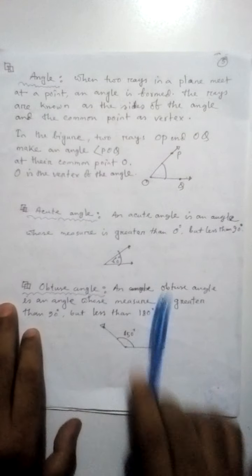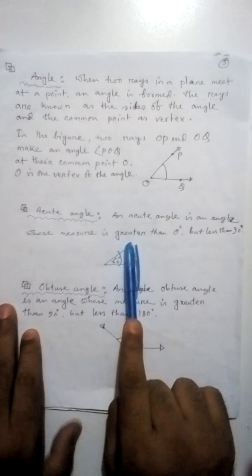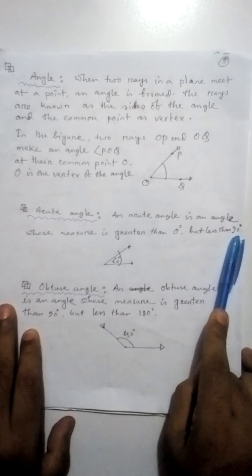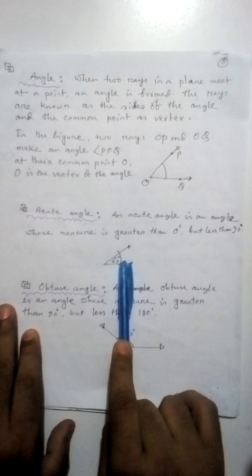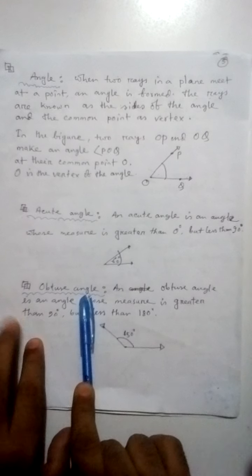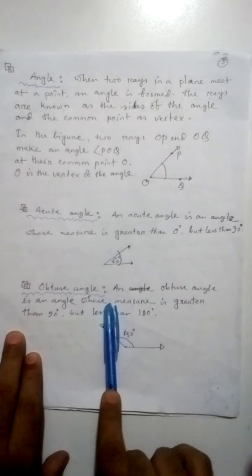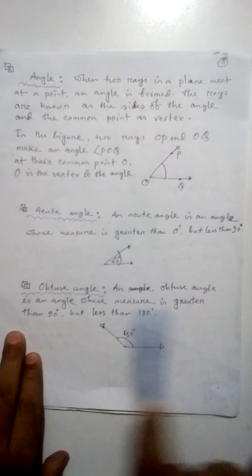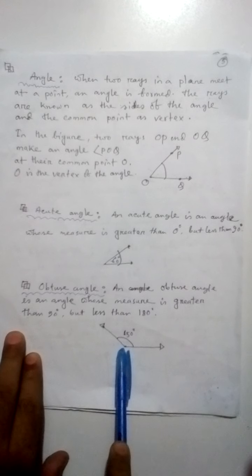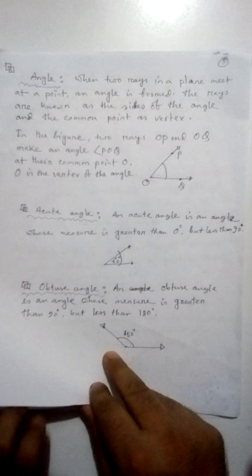Acute angle. An acute angle is an angle whose measure is greater than 0 degrees but less than 90 degrees. This is 60 degrees, so 60 degrees is an acute angle. Obtuse angle. An obtuse angle is an angle whose measure is greater than 90 degrees but less than 180 degrees. We see that this figure is 150 degrees, so this is an obtuse angle.